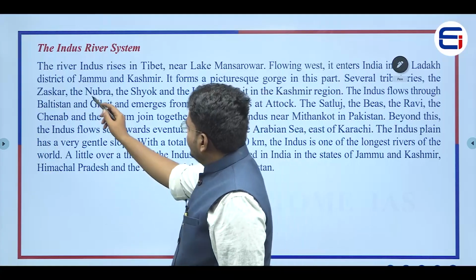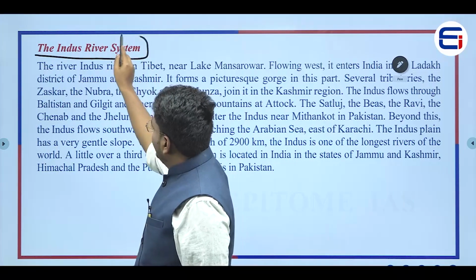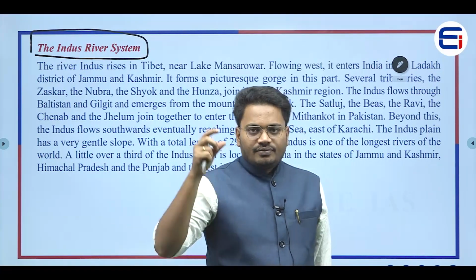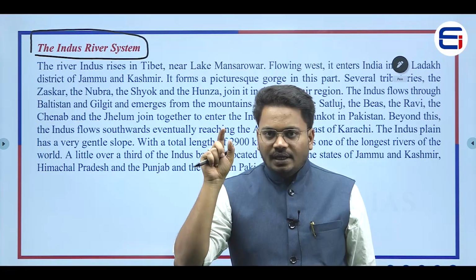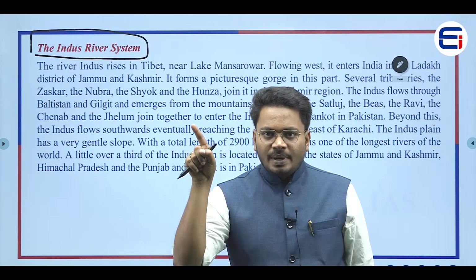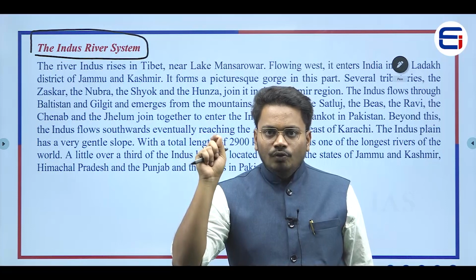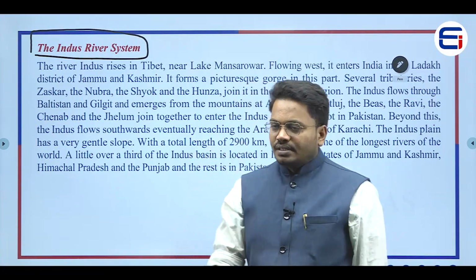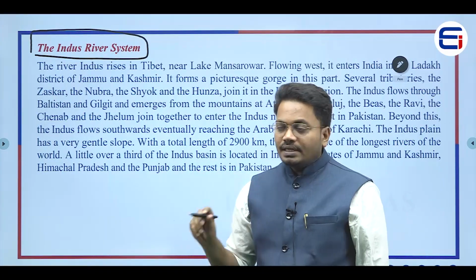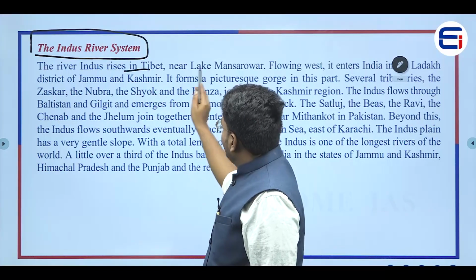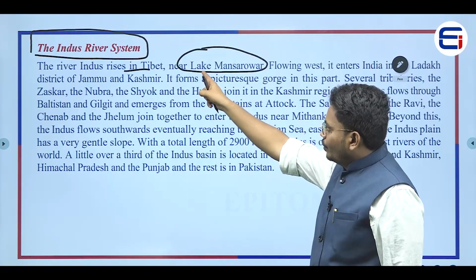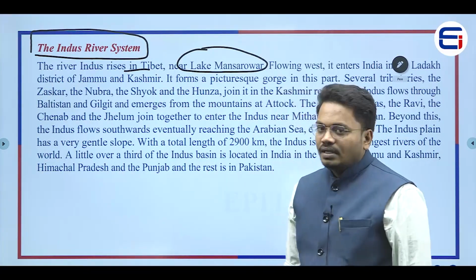Now the first river is the Indus River, and we will be talking about the Indus River system. What does it mean? It means that we will be studying where this Indus River has originated, along with that we will be seeing its tributaries, right? So the tributaries plus the main river is called a river system, and now we are going to see the Indus River system. Where did this Indus River originate? It originated in Tibet, near which lake? Lake Manasarovar, right? This is an important point, because the point of origin of this Indus River is in Tibet.